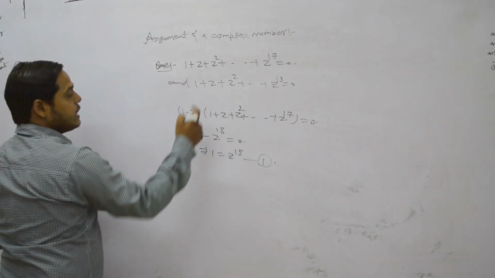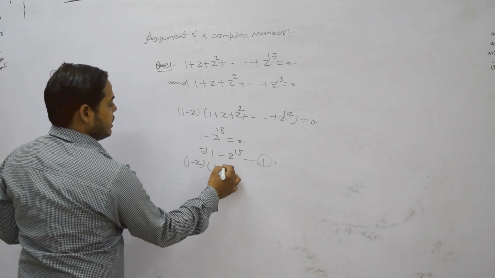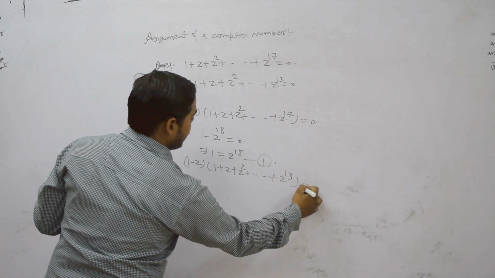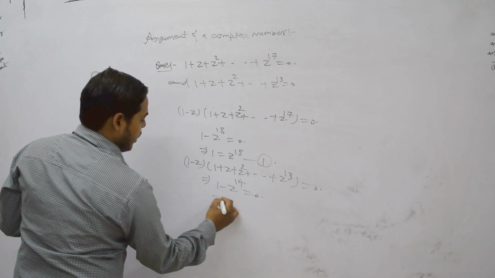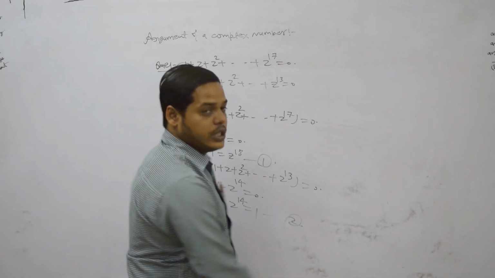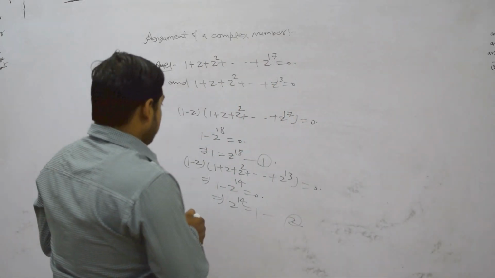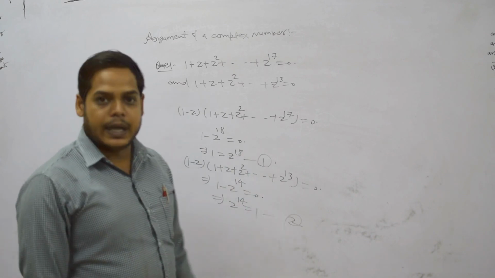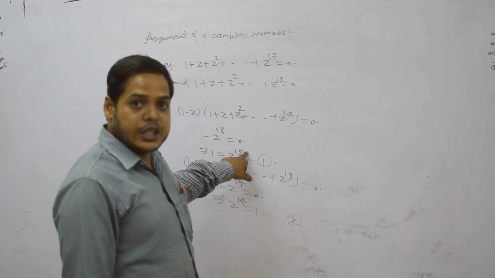Now again in the second, if we multiply both sides by 1 minus z, then we get 1 minus z to the power 14 equals 0. It means that z to the power 14 equals 1. Suppose this is equation number 2. Now if we find the value of z for which equations 1 and 2 are valid, see here the power of z is 18, which is an even number.